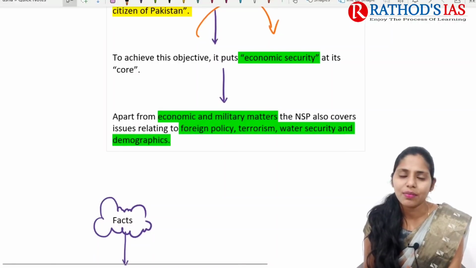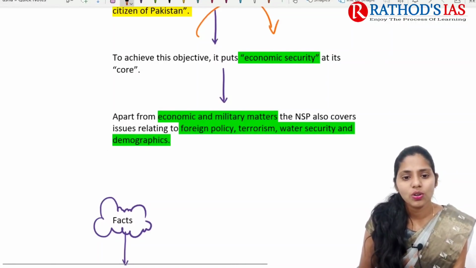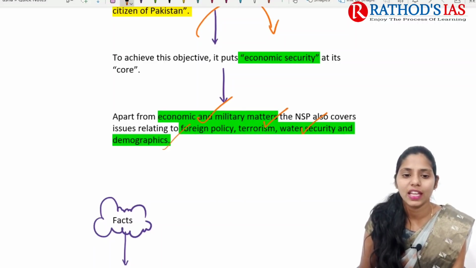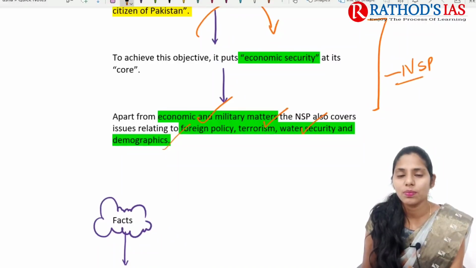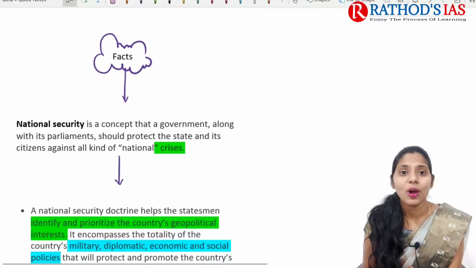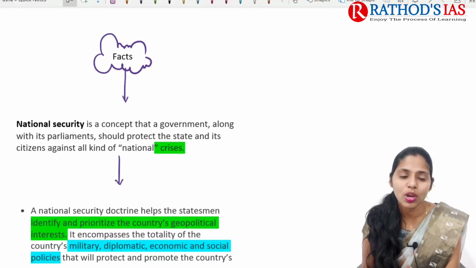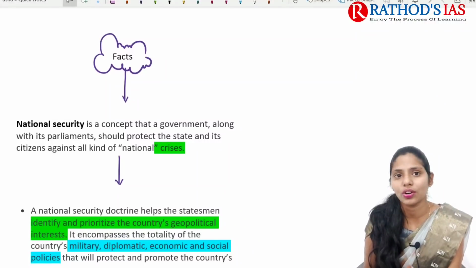Apart from the economy and military matters, this policy will also relate to foreign policy, terrorism, water security and even demographics. So this is some introduction regarding the national security policy of Pakistan. First of all, as a UPSC aspirant, we need to know the meaning of national security and what a national security doctrine is.